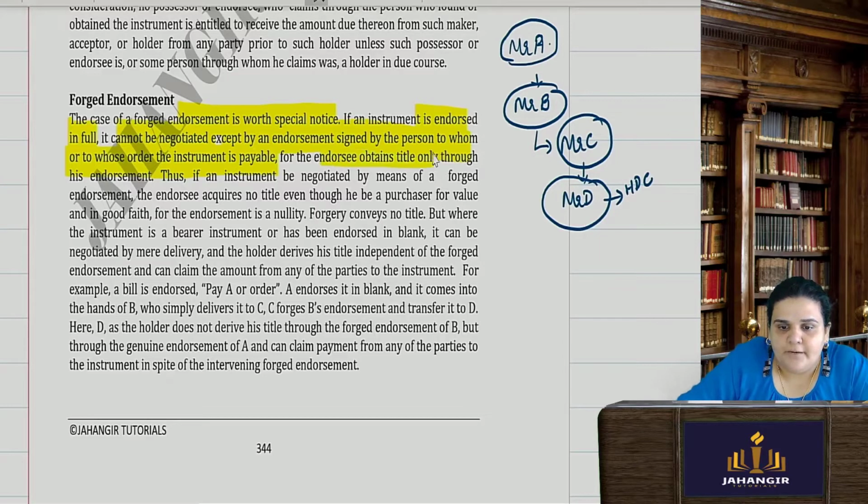For the endorsee obtains title only through such endorsement. Thus, if an instrument be negotiated by means of a forged endorsement, the endorsee acquires no title, even though he be a purchaser for value in good faith, for the endorsement is a nullity.